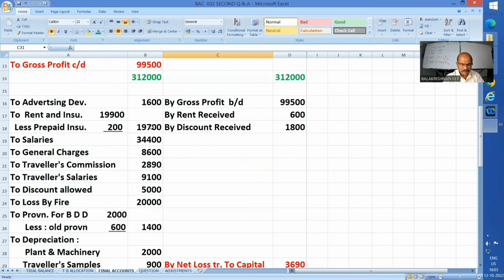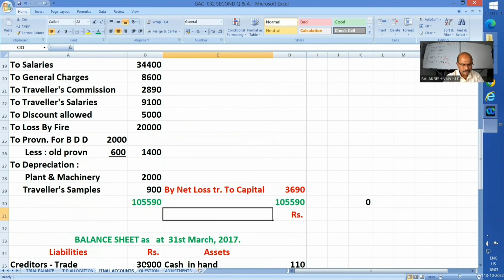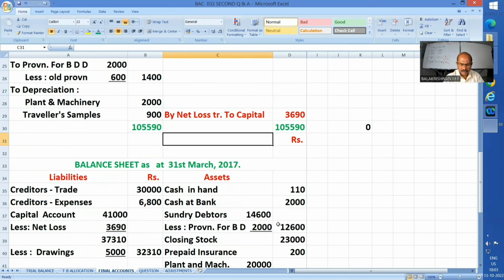Net figure of 19,700. Provision for bad debts 2,000 should be the latest figure. Already I am equipped with 600. So balance 1,400 I am showing. Depreciation I worked out and shown. That being the case, this debit side is more. Put it here, find the difference, and it is a net loss of 3,690.